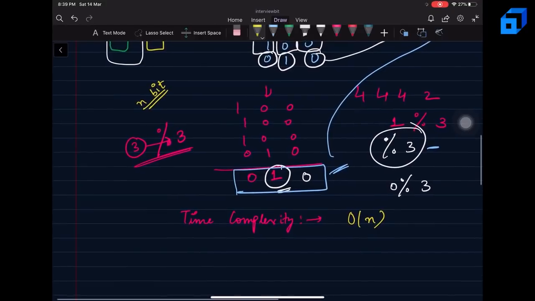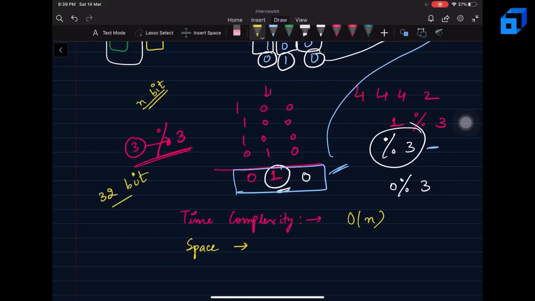And what about the space complexity? You will see here that we are taking only numbers up to 32 bits. So I can basically take an array of size 32 and store the sum of the bits after taking the mod at every ith index only. And since I am taking constant space of size 32, I can say that my space complexity is order of 32, which is equivalent to order of 1 only. So I am taking constant space here to solve this question and a time complexity of order of n.